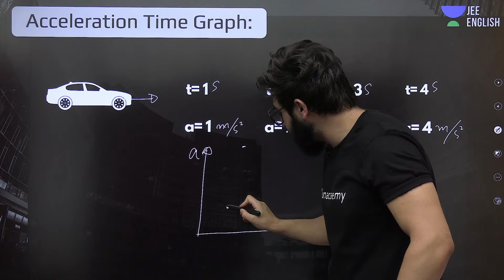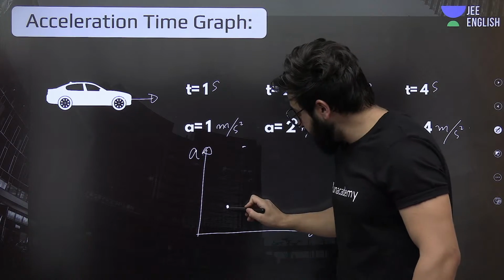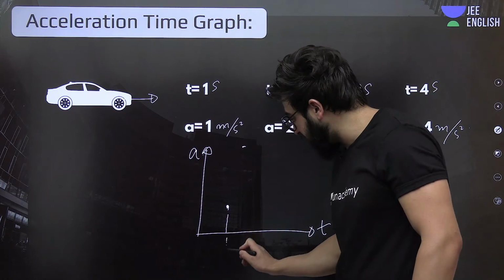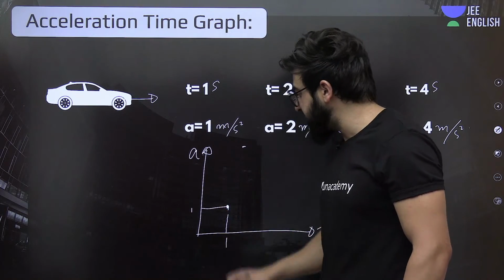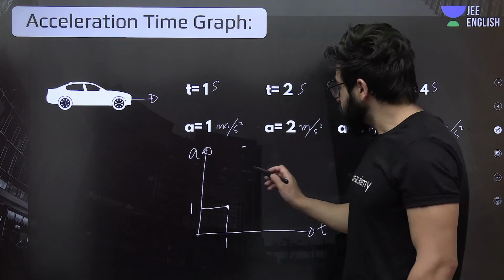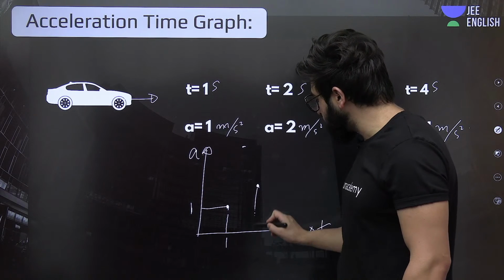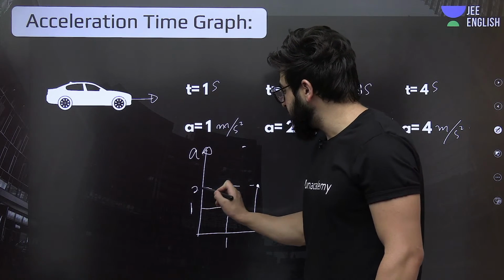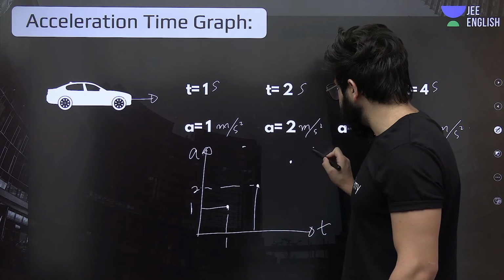Okay. So I can definitely make it over here. This is the first point. When time is 1 second, over here time is 1. Acceleration is what? Acceleration is 1 meter per second square. Understand? So when time is 2, acceleration is 2. I can definitely make it over here. So this will be 2. This will be the third point and this will be the fourth point.